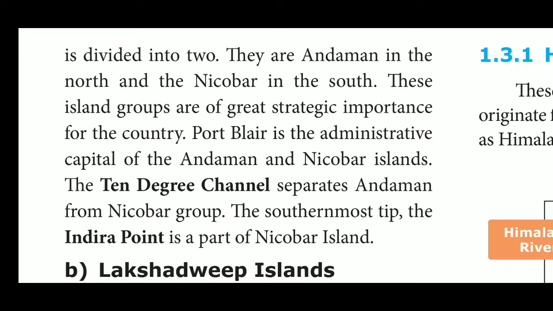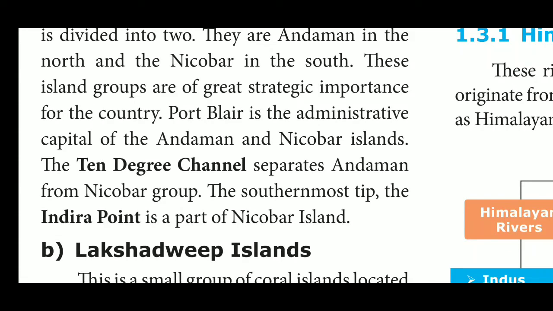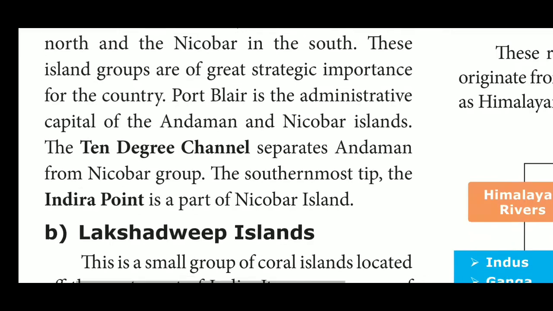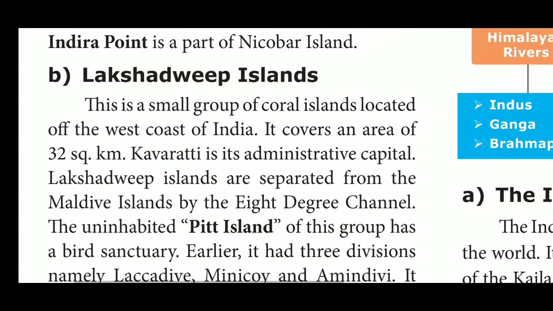Explanation. Andaman Nicobars are bigger in size and more numerous and stretched. The entire group of islands is divided into two broad categories, the Andaman in the north and the Nicobar in the south. It is believed that these islands are an elevated portion of the submarine mountains. These island groups are of great strategic importance for the country. There is a great diversity of flora and fauna in this group of islands too. The islands lie close to the equator and experience equatorial climate and have thick forest cover.